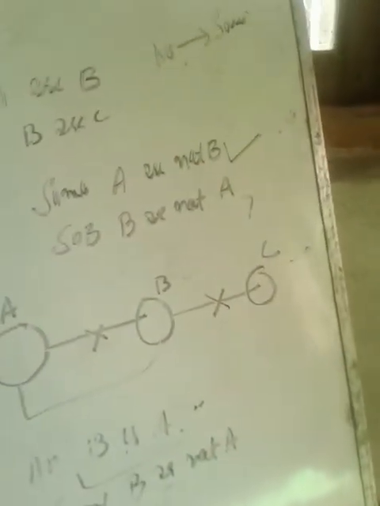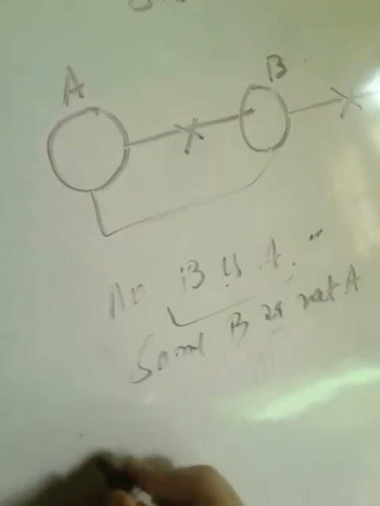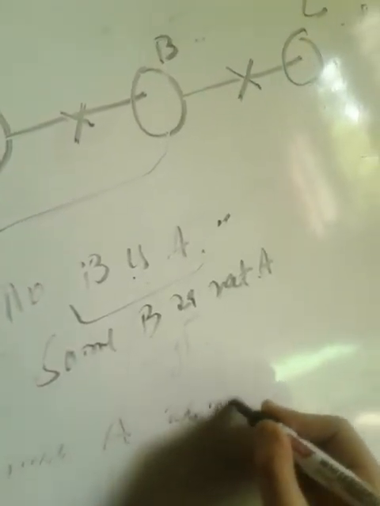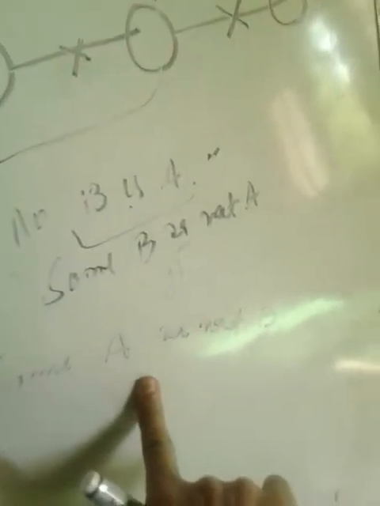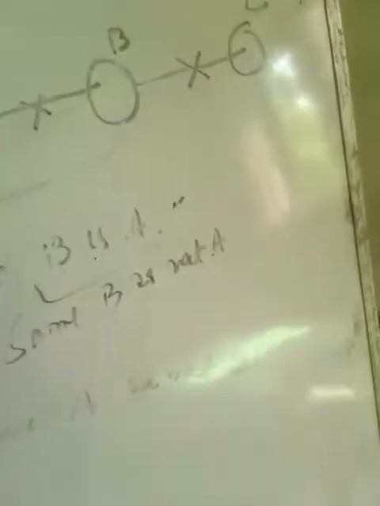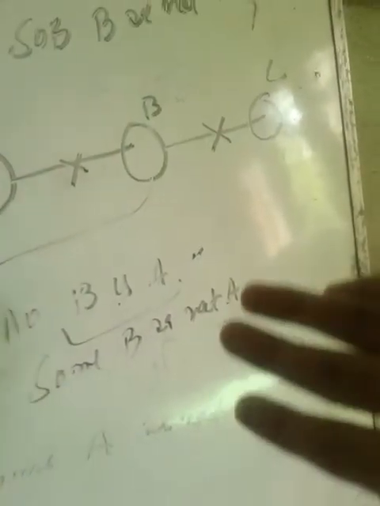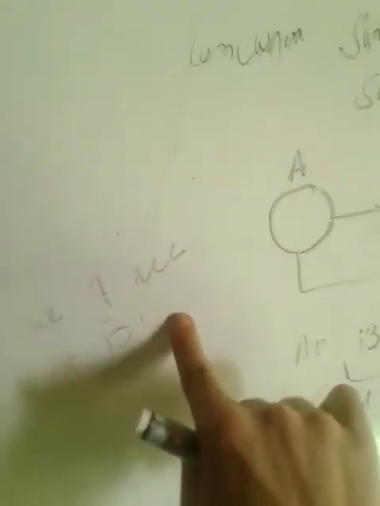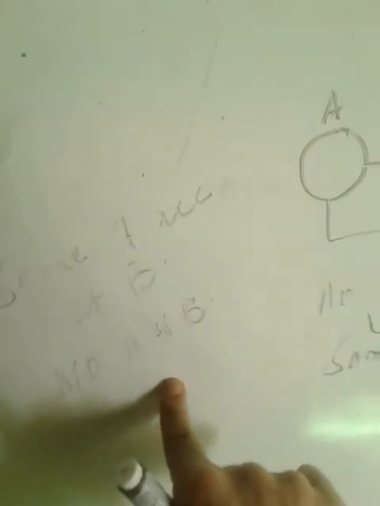For example, if you have the statement some A or not B, and in the conclusion you are given, suppose, no A is B, whether this be true or false, this is false.